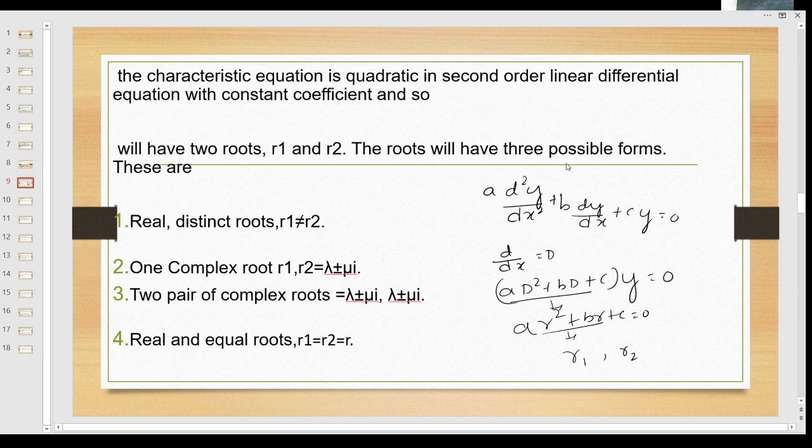The roots will have three possible forms: real and distinct, complex, and real and repeated.